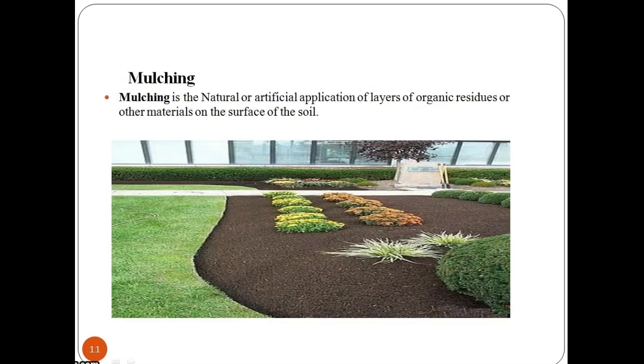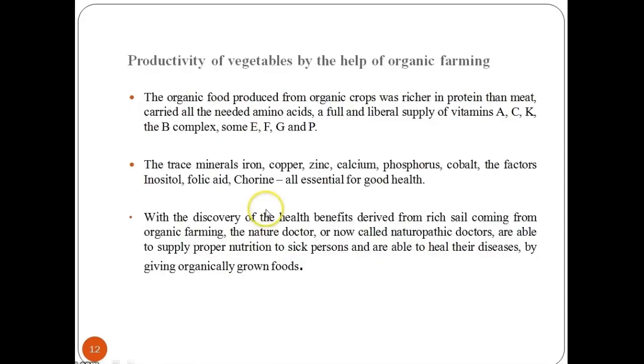Another important characteristic of organic farming is mulching. Mulching is the natural or artificial application of layers of organic residues or other materials on the surface of the soil.